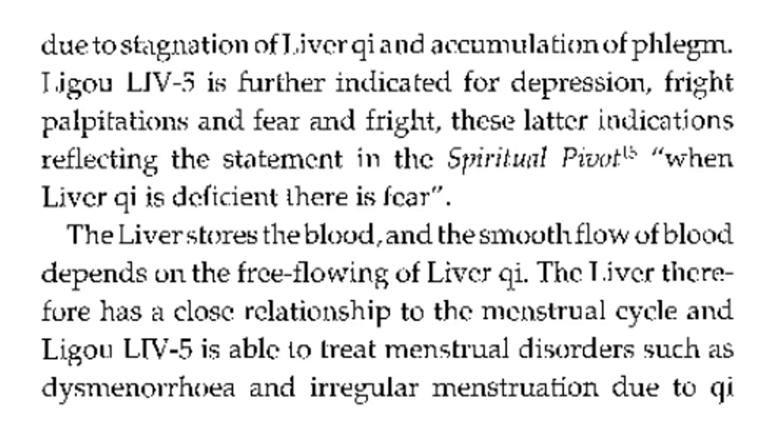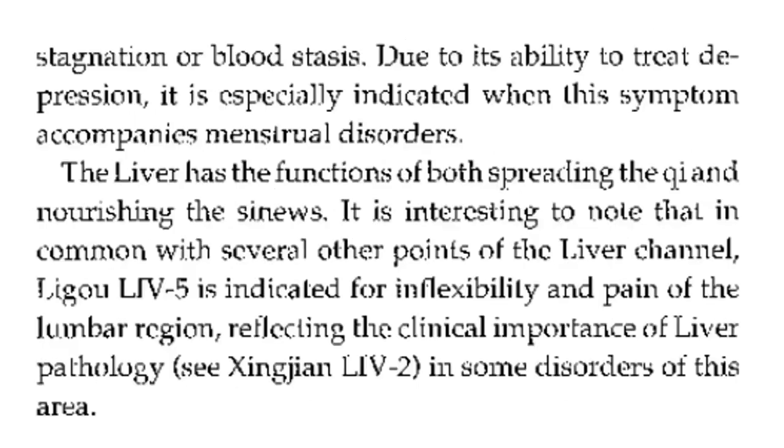The liver stores the blood, and the smooth flow of blood depends on the free flowing of liver qi. The liver, therefore, has a close relationship to the menstrual cycle, and Liver 5 is able to treat menstrual disorders such as dysmenorrhea and irregular menstruation due to qi stagnation or blood stasis. Due to its ability to treat depression, it is specially indicated when such symptoms accompany menstrual disorders. The liver has the function of both spreading the qi and nourishing the sinews.